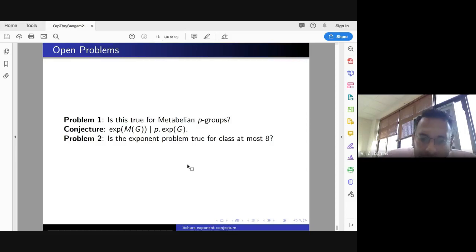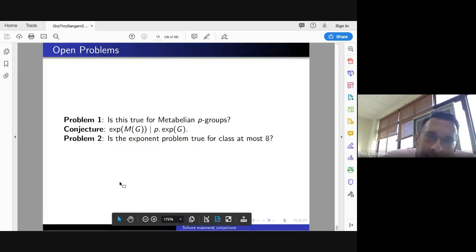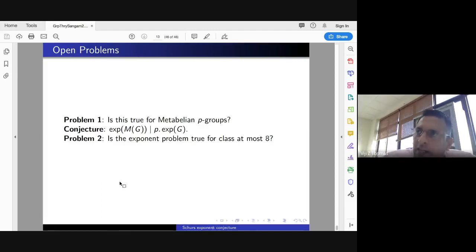So I didn't go much, but I will add this before sharing the slides. Bogomolov multiplier, if it is non-trivial, then it gives a negative answer to the Noether's rationality problem. But what is its connection to the exponent problem? I'll tell you. If the Bogomolov multiplier is trivial for any class of groups, then Schur's exponent problem has a positive answer, meaning it is true: the exponent of the Schur multiplier divides the exponent of the group.